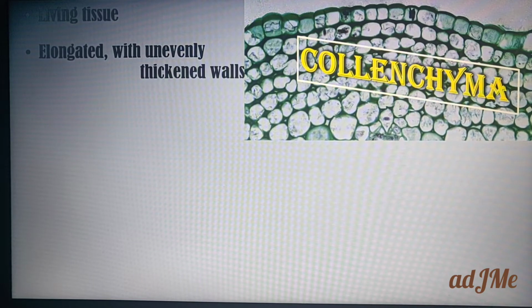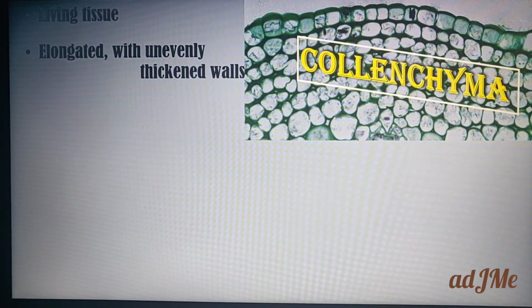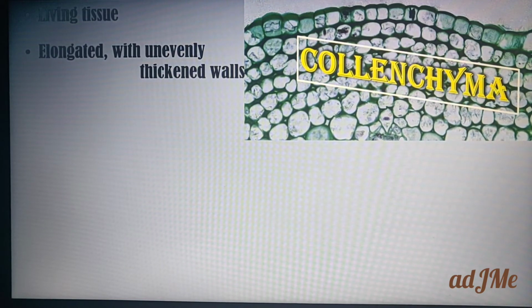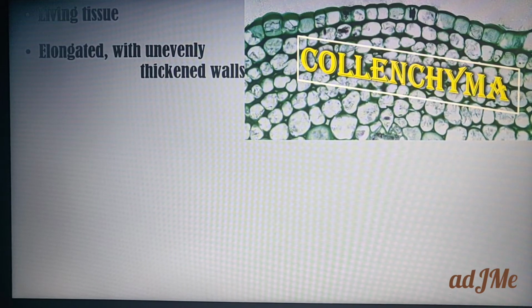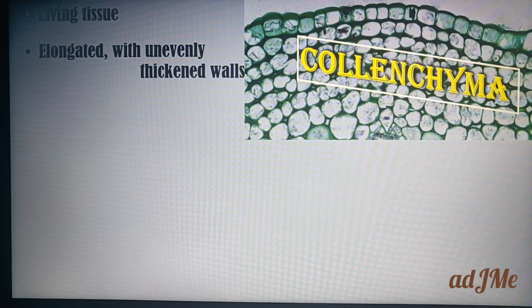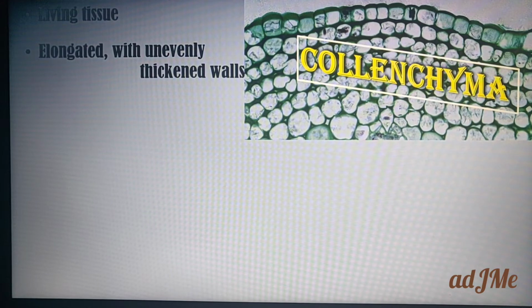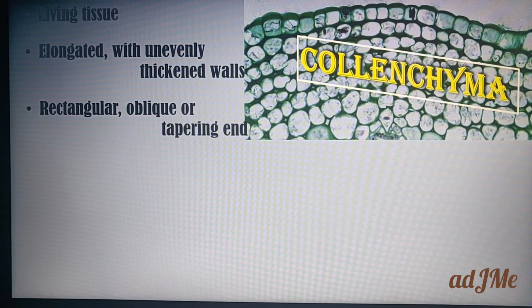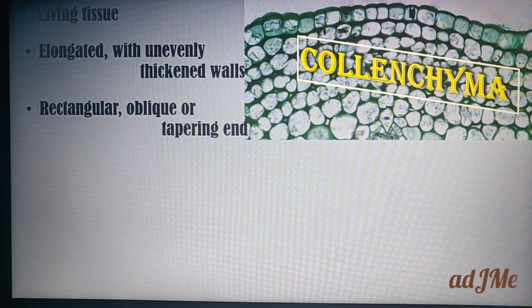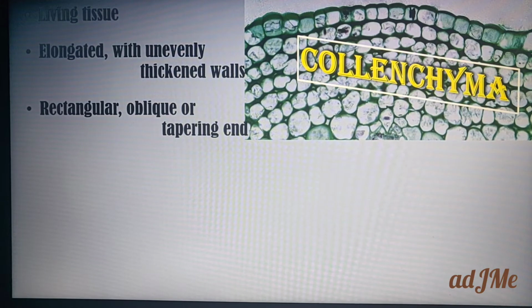It is elongated with unevenly thickened walls. The walls are unevenly thickened, so you come across ups and downs. In one region you find thicker, in another region thinner, then again more thick. So it is unevenly thickened, not evenly thick. It may be rectangular in shape, oblique, or with tapering ends.